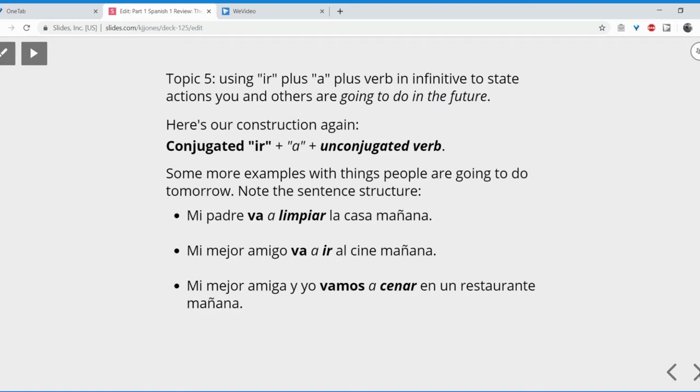Go figure. All right. Finally, mis abuelos van a leer el periódico mañana. And again, just look at the structure for a sec. Here's our subject, right? It's the plural noun abuelos. What do we have then? The third person plural conjugation of ir, which is van. And then same structure. The preposition a, the verb in infinitive leer, and the predicate complements that complete the meaning of the sentence. That's how we work with this.